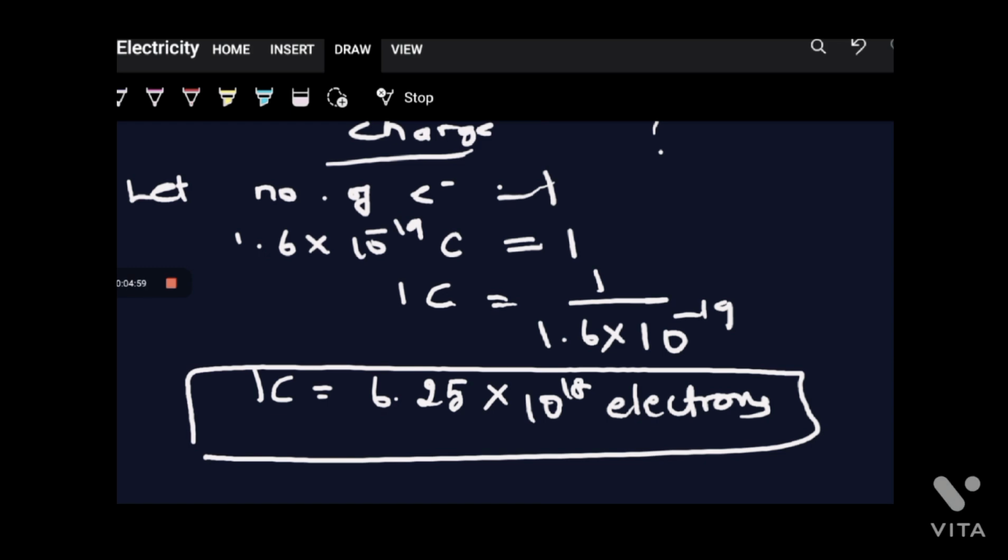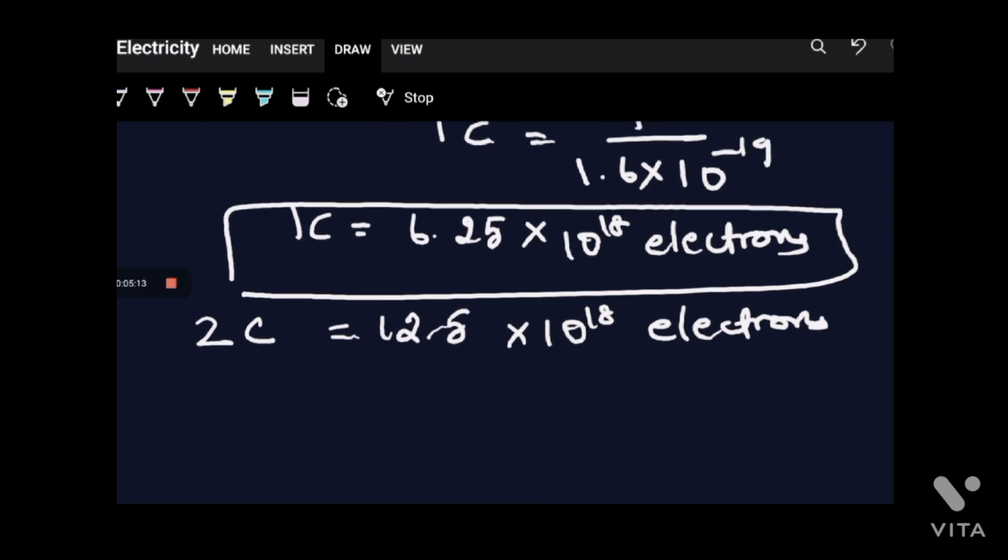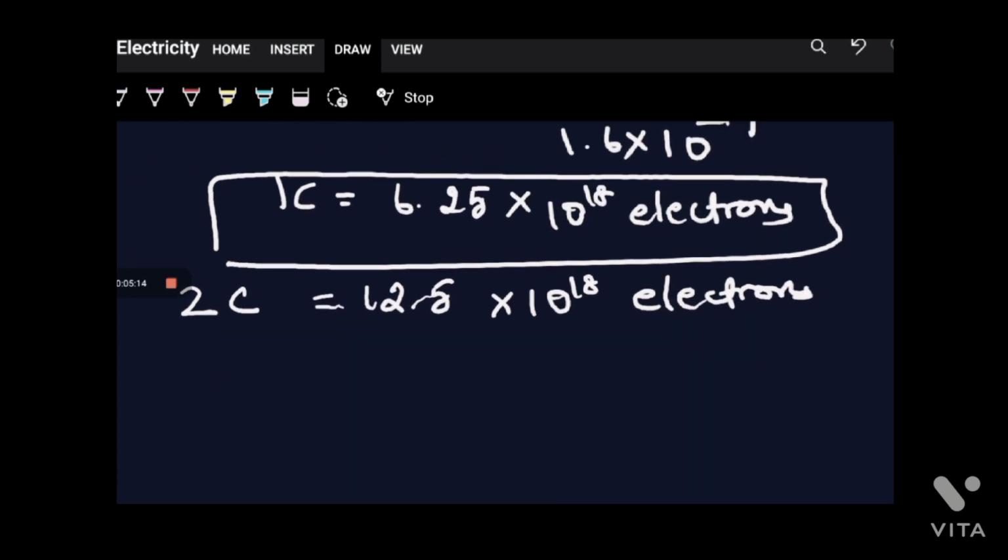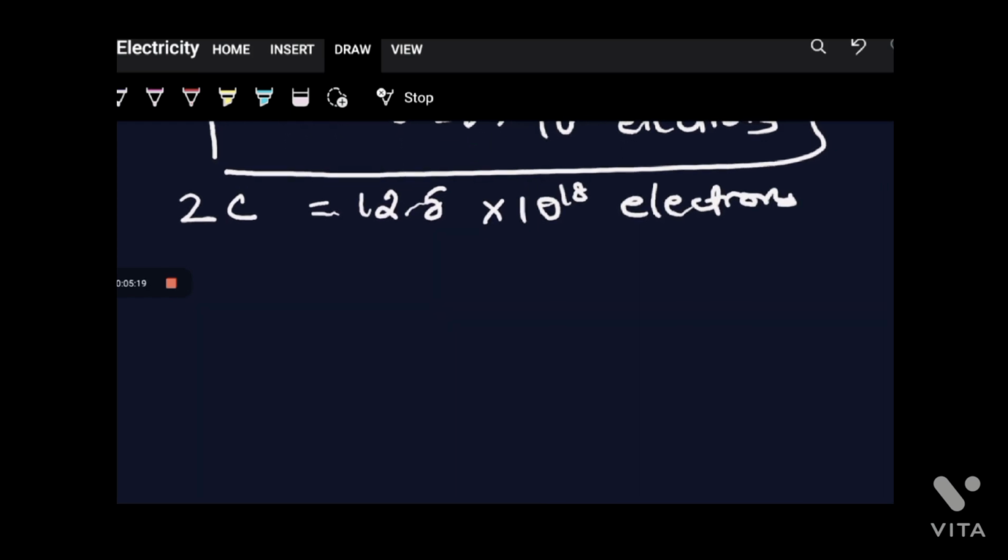And if I consider 2 coulomb of charge, I multiply this value by 2, which is 12.5 × 10^18 electrons. So how many electrons are there in 1 coulomb of charge? It is 6.25 × 10^18. And if it is 2 coulomb of charge, it is 12.5 × 10^18.